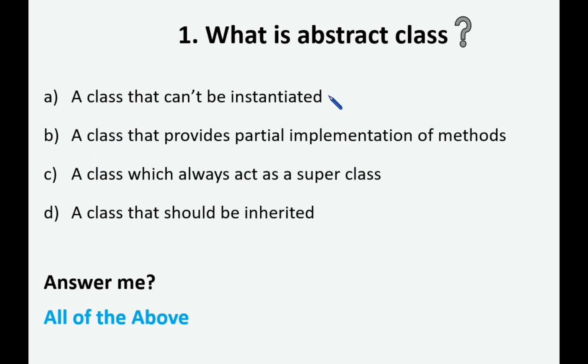Whereas in case of abstract class, we can define a few non-abstract methods also. So this abstract class can always act as which class? Yes, superclass. Yes, abstract class should be inherited. So all the four options are correct.